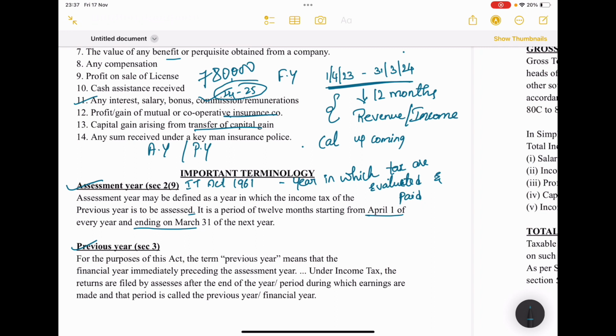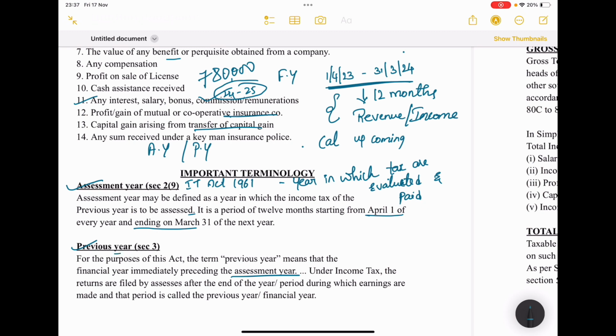Got it? So see next one, previous year under section 3. For the purpose of this act, the previous year means the financial year immediately preceding the assessment year. Under income tax, the returns are filed by the assessee after the end of the previous year, this year.